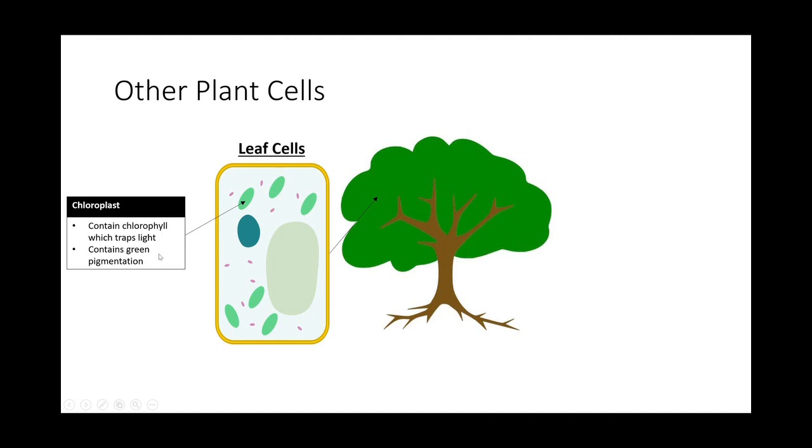Okay. The second point is actually not a function, but it is like a side effect to the leaf. So the reason why the leaf is green is because it has chlorophyll in it, and chlorophyll contains green pigmentation that causes it to turn green. You can think of green pigmentation as green coloring. That's why when the leaf dies, for example, we see fallen leaves on the road, they are not green in color. That's because the plant died already, so the chlorophyll is dead. So when the chlorophyll is dead, there'll be no more green pigmentation. That's why they are no longer green. Okay.